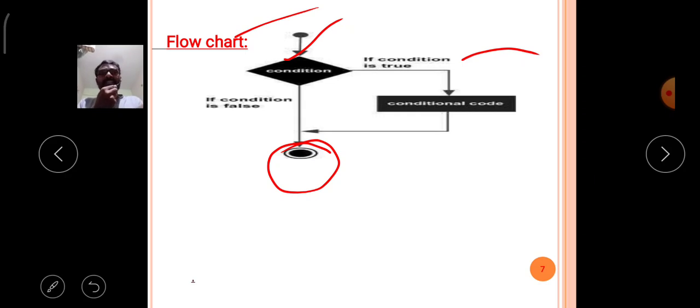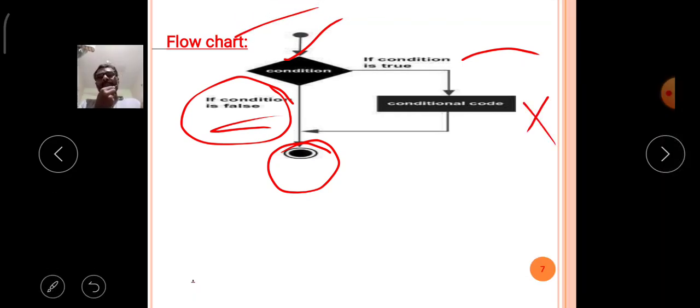If the condition is false, then without executing this block of statements, it simply comes to the end of the if condition. After the if condition, if any statements are available, they will be executed continuously. So like that, the flowchart explains the behavior of the if condition.